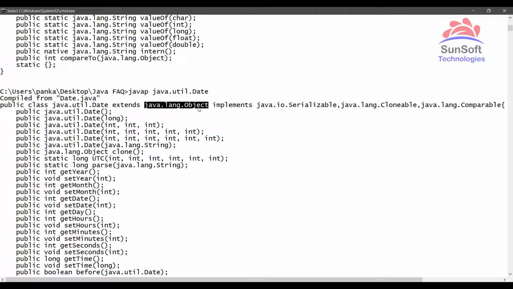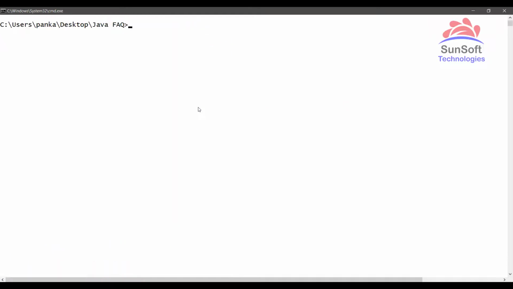Then our next thing, which is the super class or root class for all the errors and exceptions. Let's check that. We know the super class for all the errors is the Error class, and for all the checked and unchecked exceptions we have the Exception class. Now let's check by typing javap which is the super class for the Error and Exception classes.